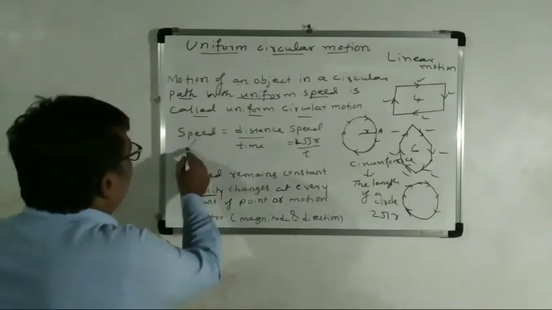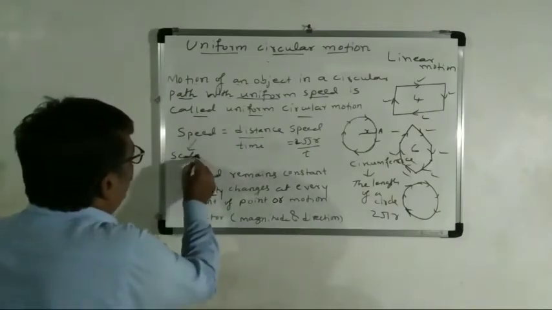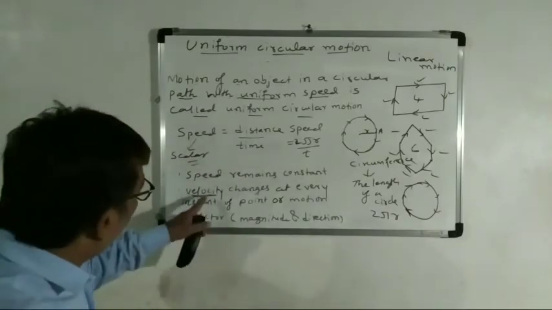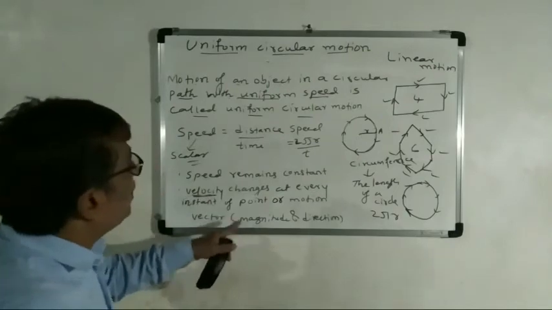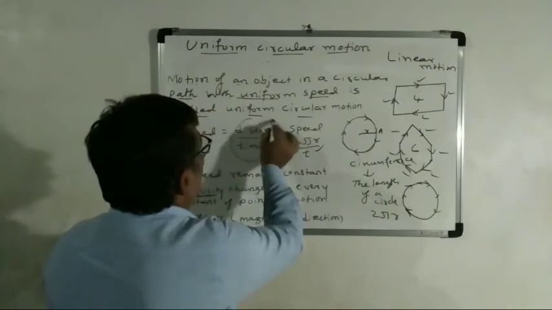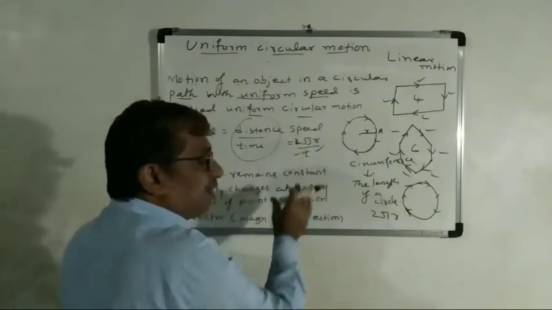But speed is a scalar quantity. Only the magnitude will be there. In speed, what will be there? Only the magnitude. But velocity means a vector quantity. See here, we have decided distance. Speed is distance upon time. It is a constant.